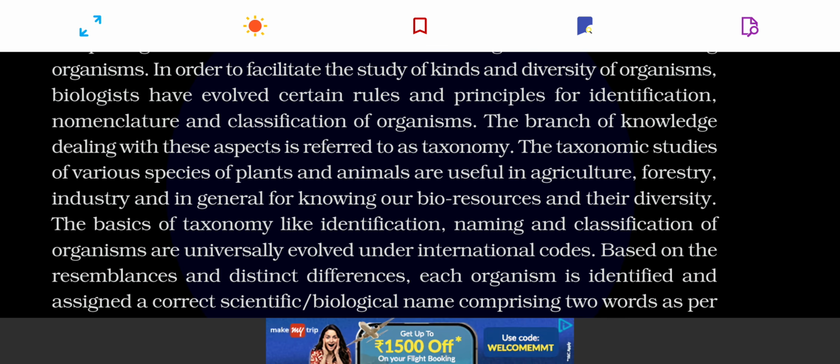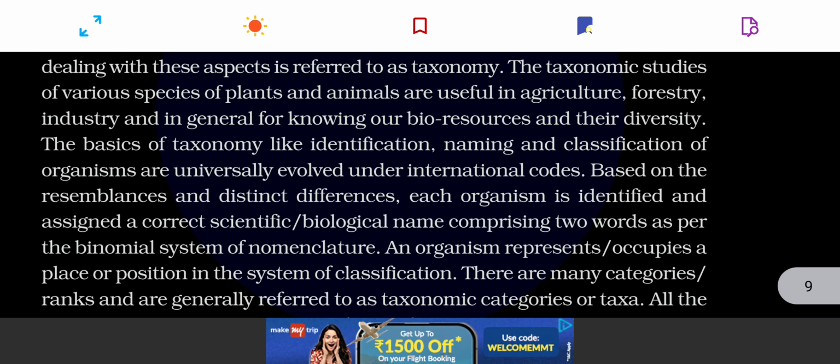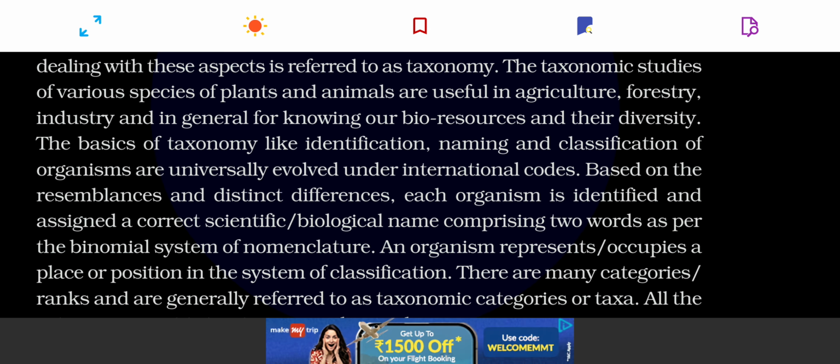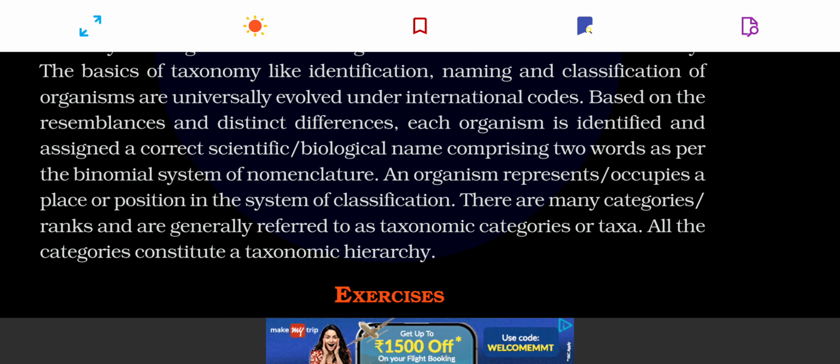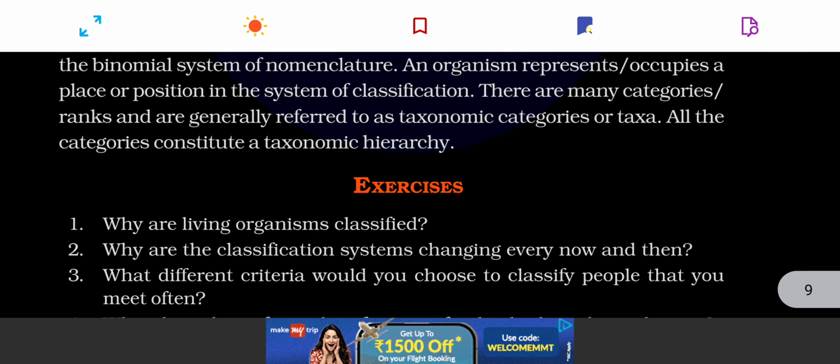It studies various species of plants and animals useful in agriculture. The fundamental components of taxonomy, which I have repeated over here, are characterization, identification, classification, and nomenclature. You should also remember what systematics is and the difference between taxonomy and systematics. And then there is the exercise.